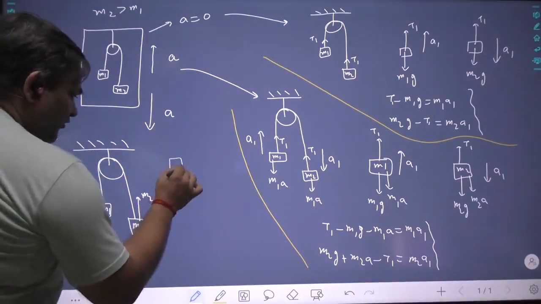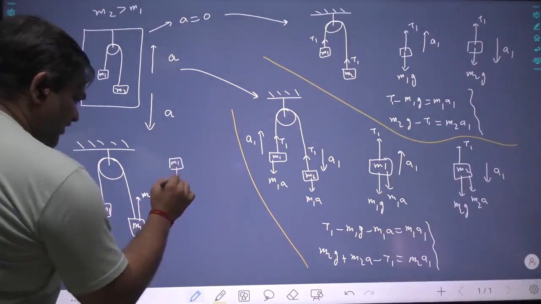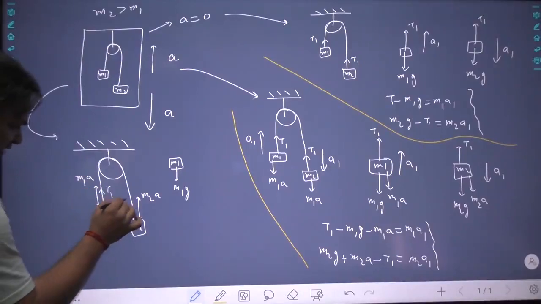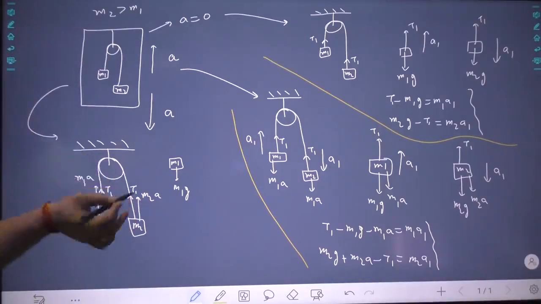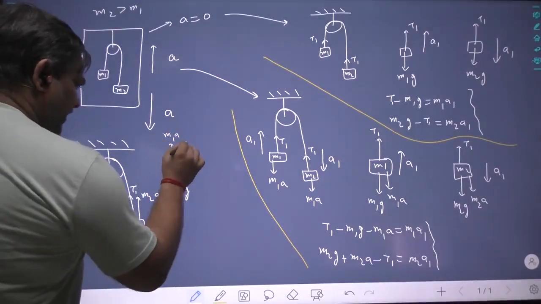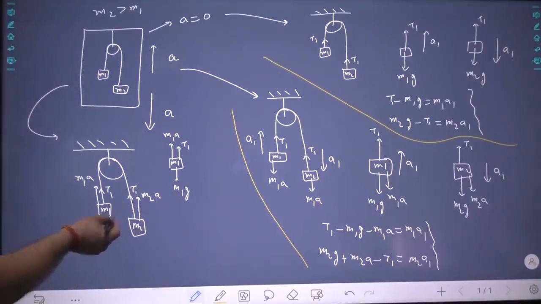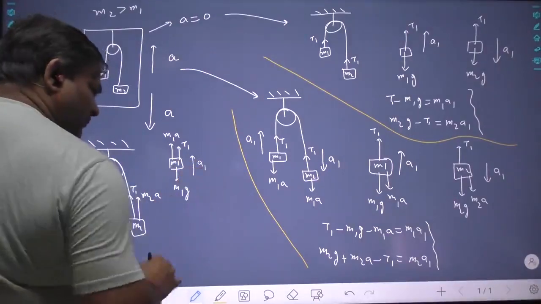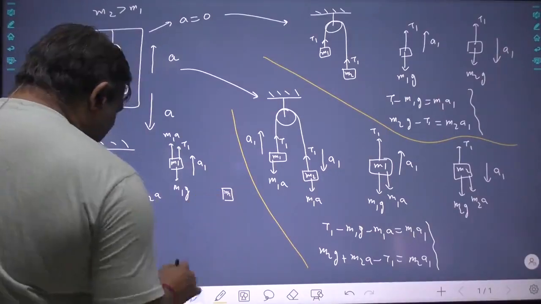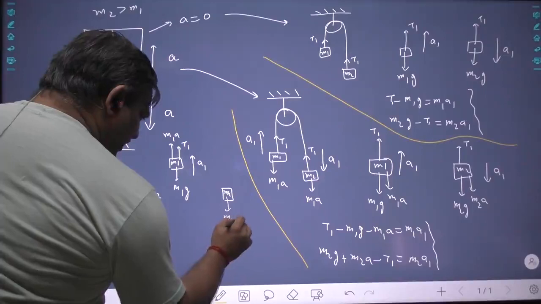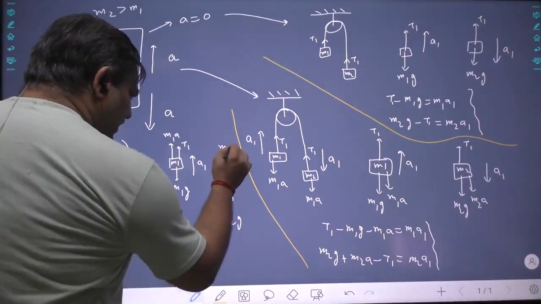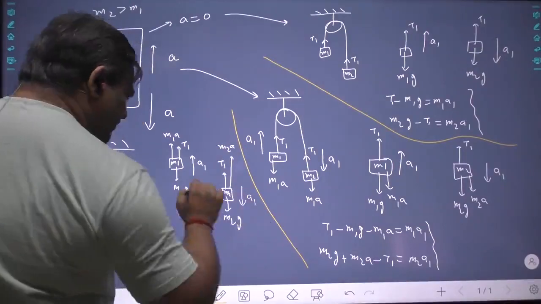Let us now, here we have M1, so M1G is acting downward. There will be some tension pulling it, let us call it T1. So M1A acting upward, T1 acting upward, and since M2 is much greater than M1, acceleration A1 is upward. For the object M2, you have M2G acting downward, T1 acting upward, M2A acting upward, and A1 downward.